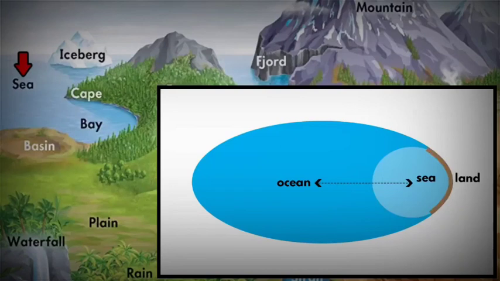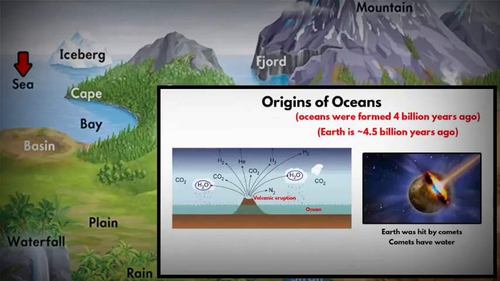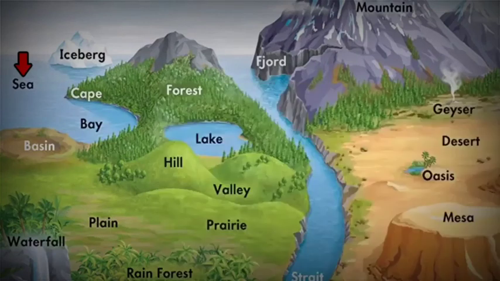Therefore, the temperature of sea water is different from that of the ocean water. If the ocean water is cold, not necessarily the sea water will also be cold. The temperature of the nearby landmass will greatly impact the temperature of the sea water. Now, if you want to know from where the sea water came, then please go back to the point where I have explained how the ocean got its water. Watch that, and that is pretty much the same reason.